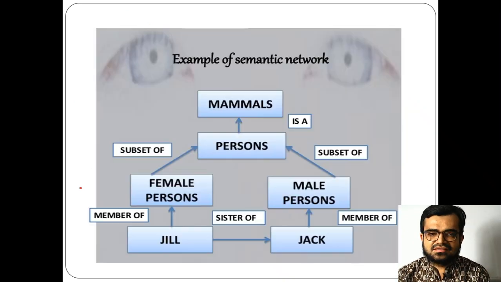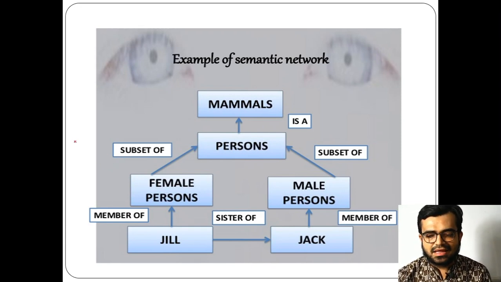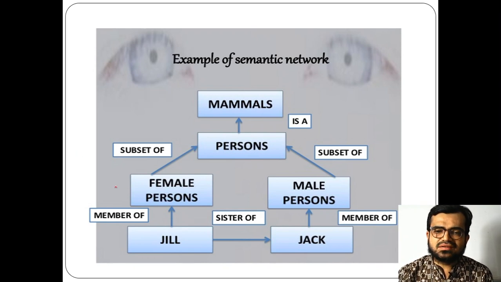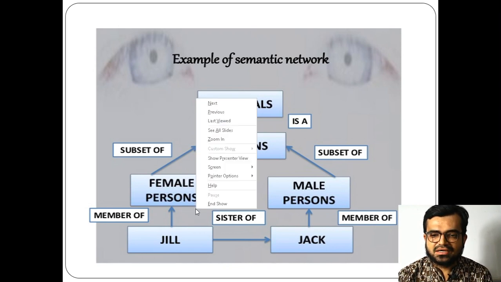So that's why you can see here an example of a semantic network. Here you can use the node either as a rectangle or as an ellipse. You can see there are two persons, Jack and Jill. Both are brother and sister, that means they are siblings. And Jack is a male.